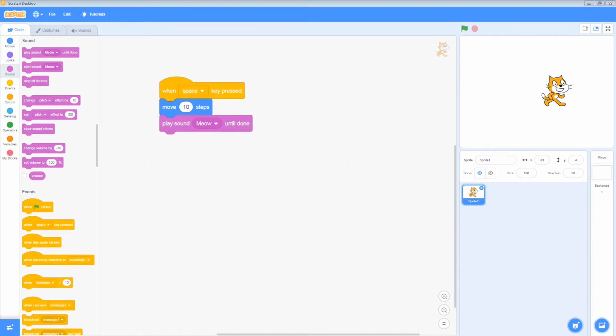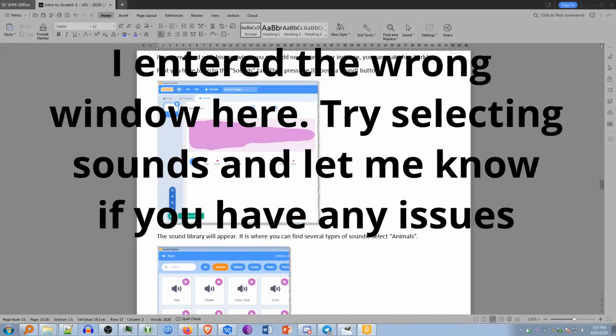If you are bored with this meowing sound, you may add a new one. For instance, you can make him bark. First you have to go to the sounds tab and then choose a sound button. Let's do that now. So we're going to go to the sounds tab, and down the bottom here we're going to click on choose a sound.